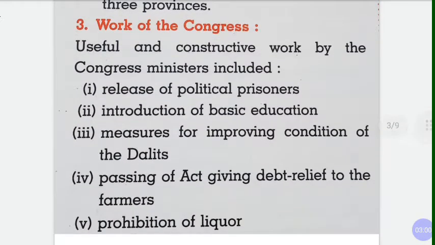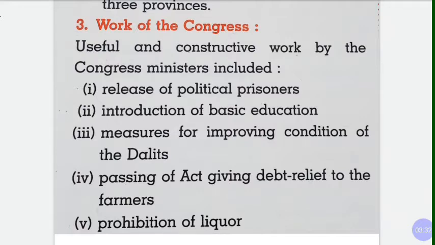Useful and constructive work by the Congress ministers included release. What work did they do once they got elected? Release of political prisoners. Whoever the political prisoners were in jail, they got them released. Introduction of basic education. Measures for improving condition of the Dalits. Now we have seen who the Dalits are. Separate electorates were taken by Dr. Baba Saheb Ambedkar. Their condition is bad, so it had to be improved.